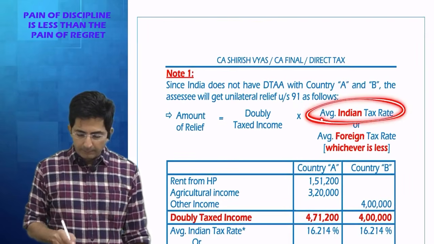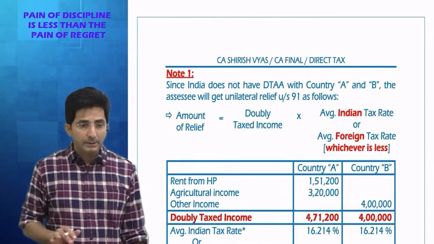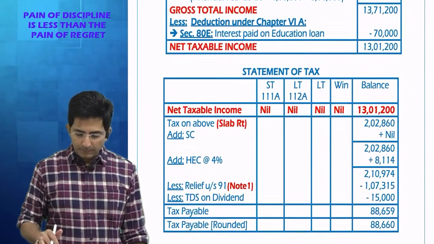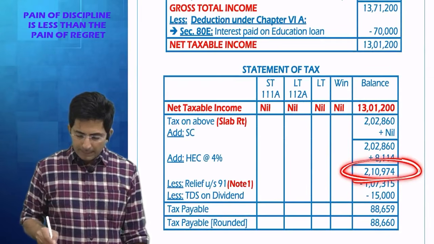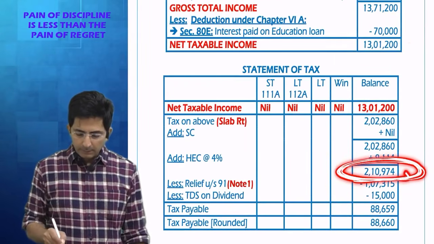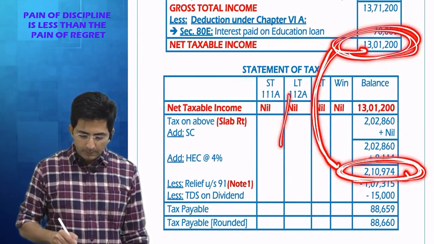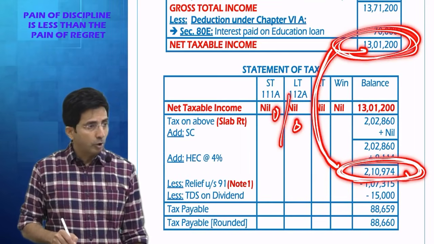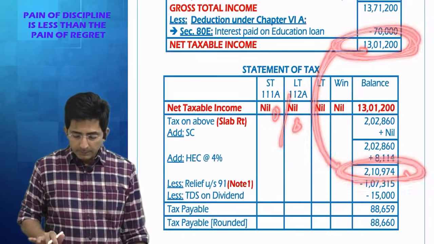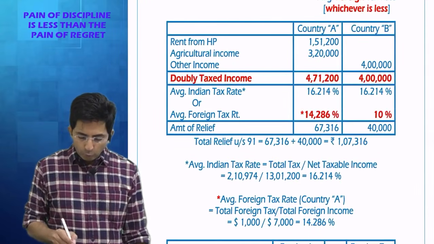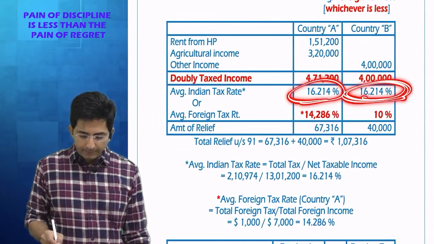First let us find out average Indian rate. This you can get from the answer only. Final tax after health and education cess divided by final income. Convert this into percentage. That comes to 16.214. Okay, this is average Indian rate.